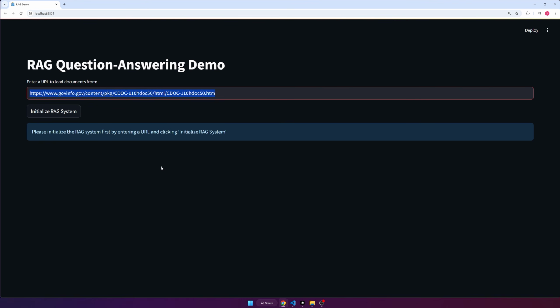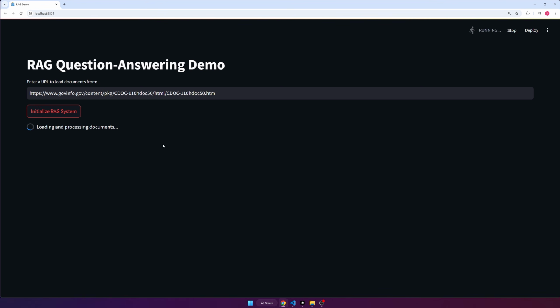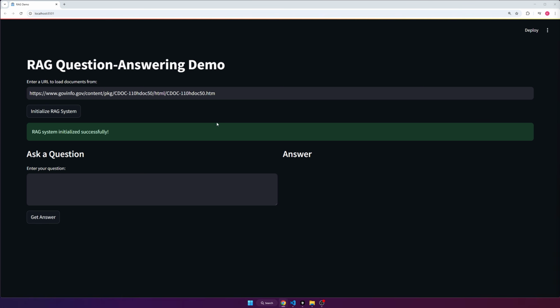So this is just that same constitution URL that I've had the whole time, but you can change it to whatever you want. And then once you have the URL for the website that you want to ingest and ask questions about, you click this button here. So now it's going to download the website, essentially split it into chunks, and then index that into a vector store for us to ask questions from. There we go. So once it's done, it'll say RAG system initialized successfully.